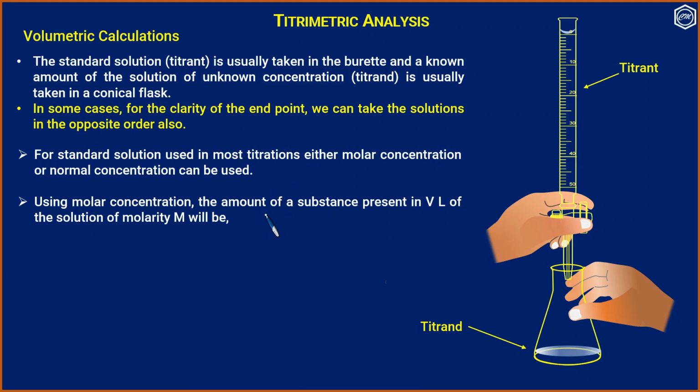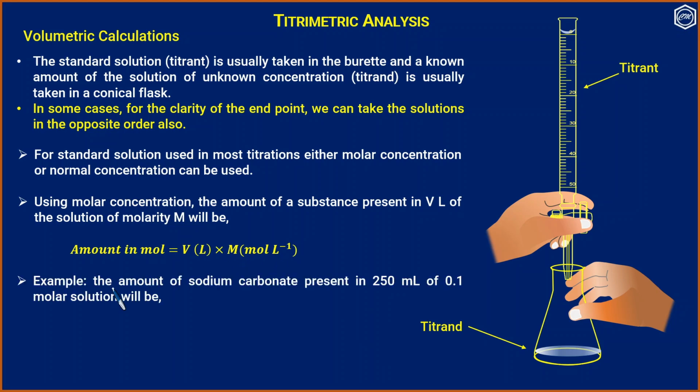Using molar concentration, the amount of a substance present in V liter of the solution of molarity M will be amount in mole, that is volume in liters multiplied by molarity of the solution. For example, the amount of sodium carbonate present in 250 ml of 0.1 molar solution will be 0.25 liter, molarity is 0.1 mole per liter.